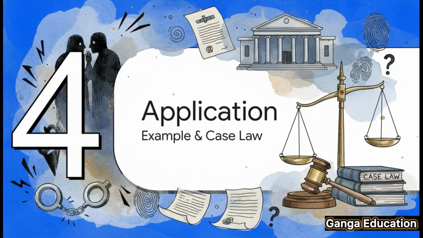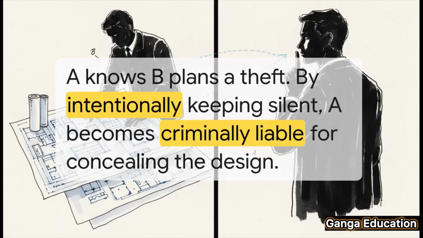Theory is great, but let's see how this all works in the real world. A practical example and a landmark case should make things crystal clear. Let's take a simple example. Suppose A finds out that his friend B is planning to steal from a warehouse. Now, instead of reporting it, A decides to stay silent. His silence makes it easier for B to go ahead with the theft. In this situation, A has committed an offense under Section 60. And if the theft is actually committed, A could face imprisonment up to 1/4 of the longest term provided for that theft.